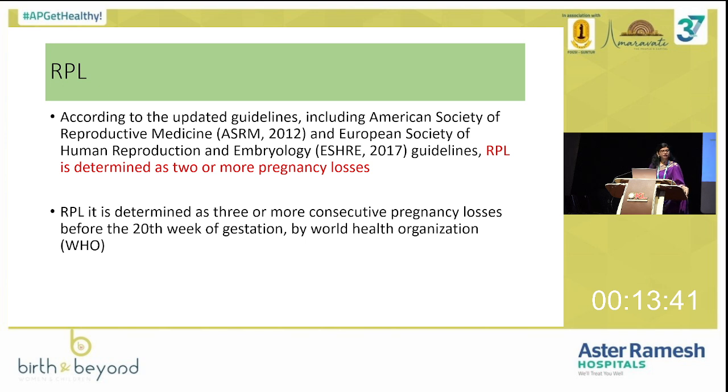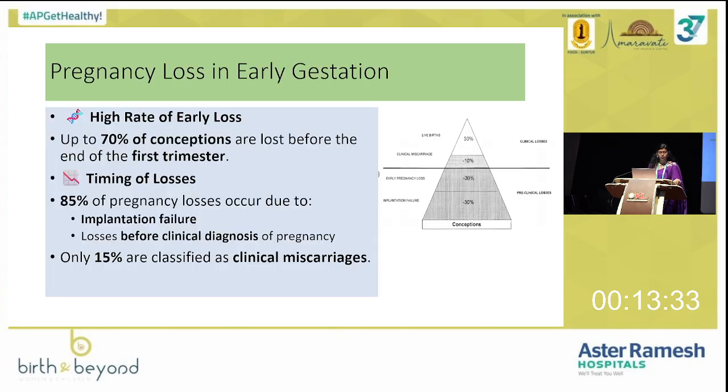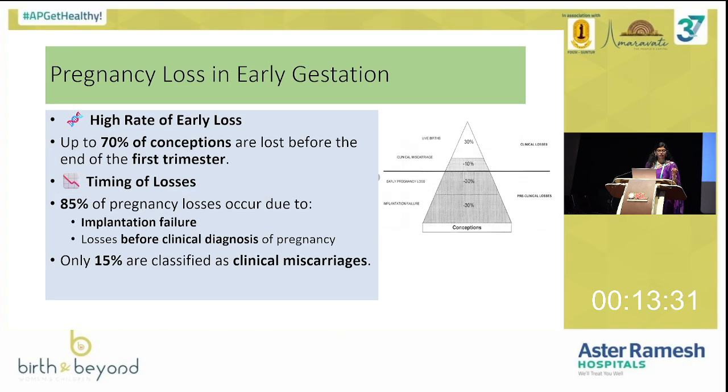So RPL definition, I think you all know this, more than 2 pregnancy losses as per the ESHRE and ASRM. And as per the WHO, it is more than 3 pregnancy losses. Actually, in recurrent pregnancy loss, before the first trimester itself, up to 70% of the conceptions will be lost before the end of the first trimester.